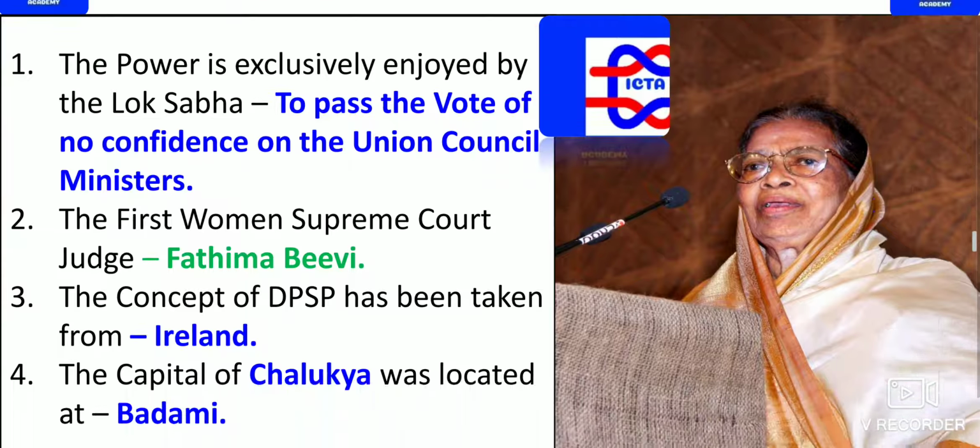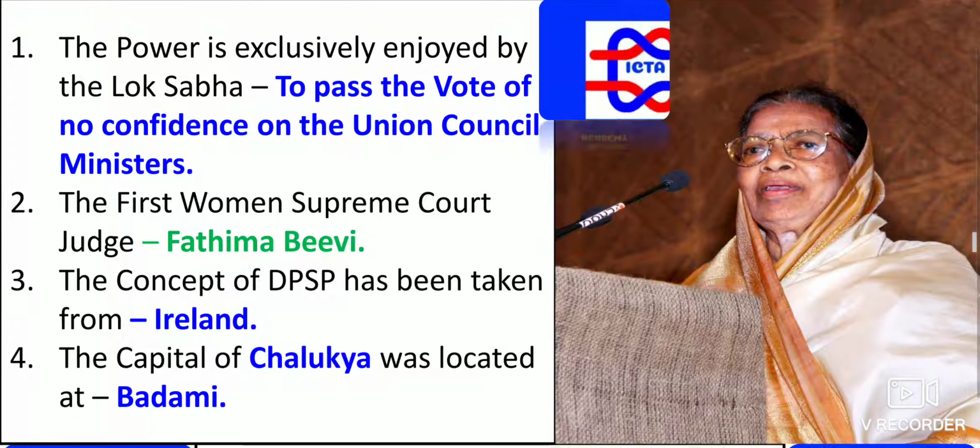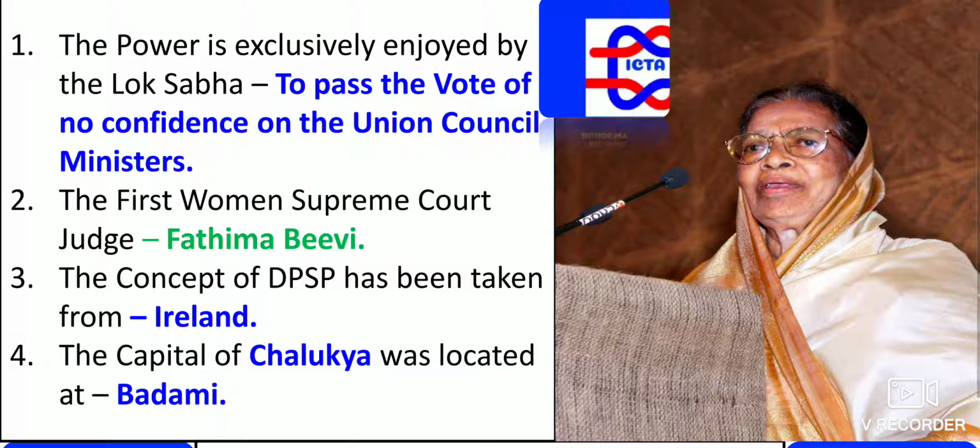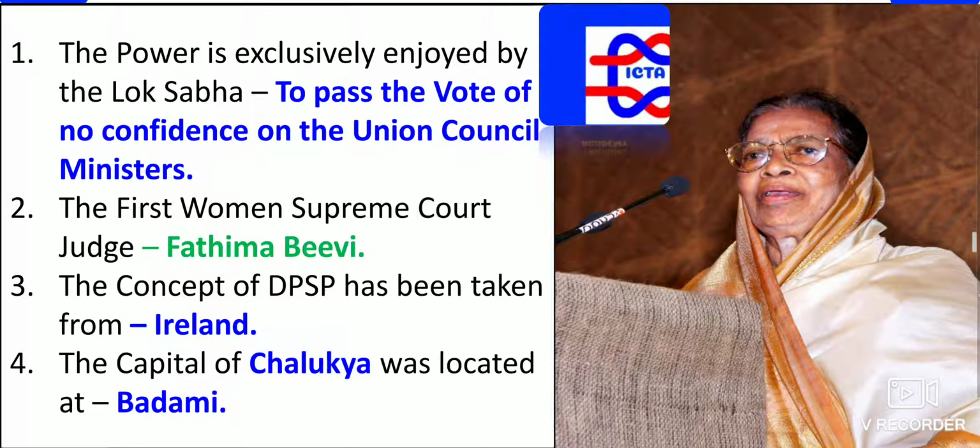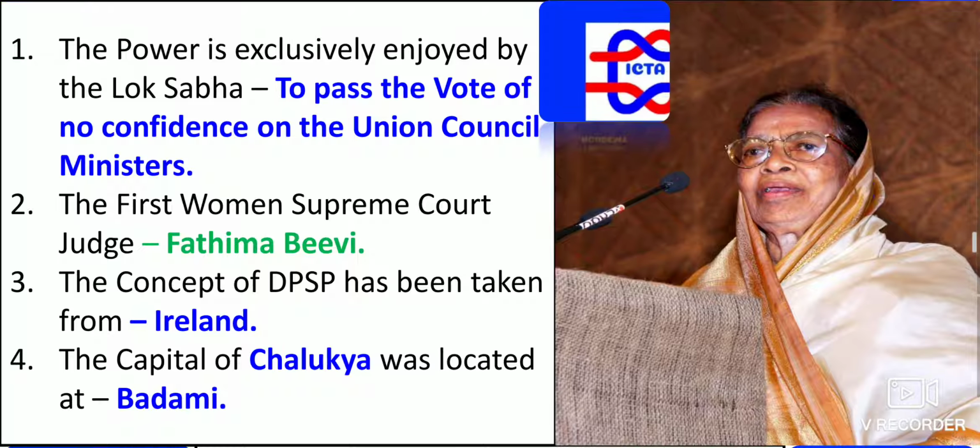Have a look. Next we have the power exclusively enjoyed by the Lok Sabha to pass the vote of no confidence on the Union Council of Ministers. This is what the Lok Sabha has got.